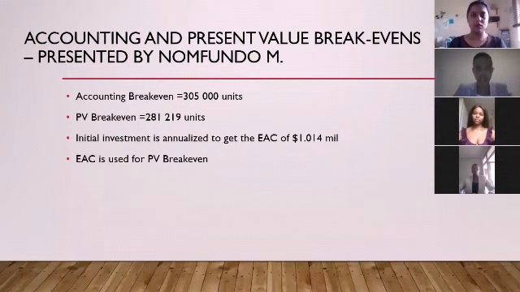So we calculated the accounting break-even, and it amounted to 305,000 units. We also calculated the present value break-even, and it amounted to 281,219 units. The difference between these two units arises because the present value break-even, unlike the accounting break-even, considers the initial investment by annualizing it to get the equivalent annual cost, which is then used in the present value break-even calculation.